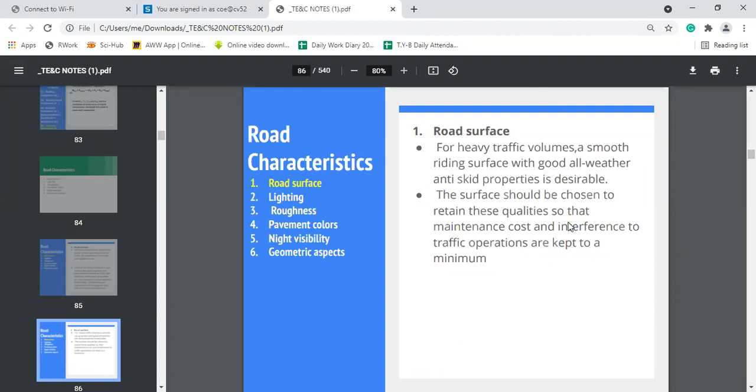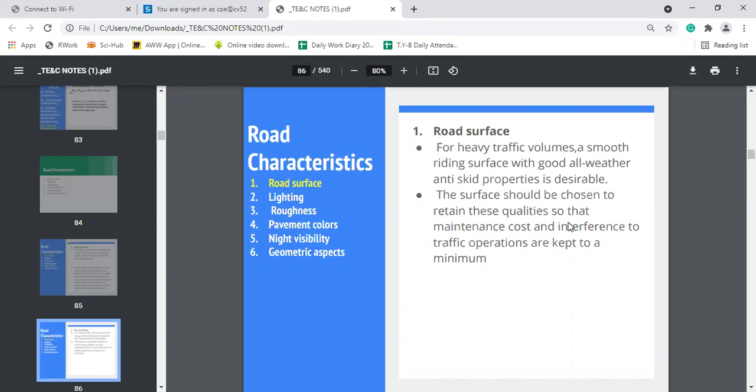Okay. So the riding surfaces should be in such a way that the maintenance cost is to be minimum, while the traffic operations are also to be kept at a minimum. Okay.